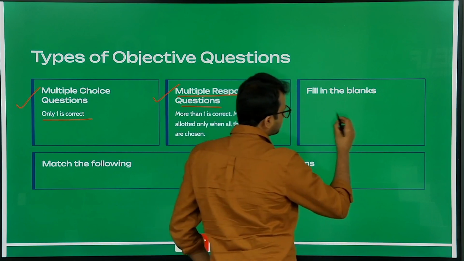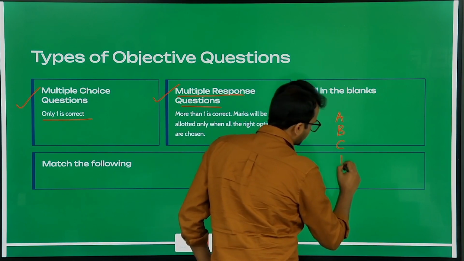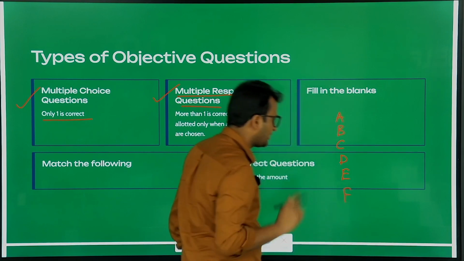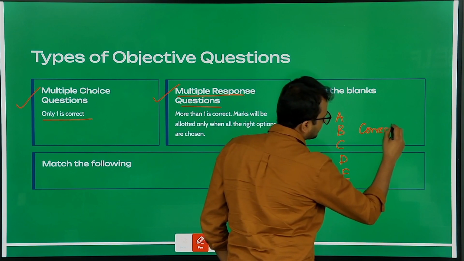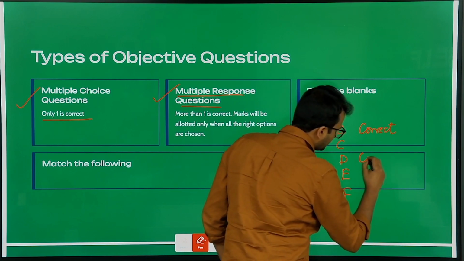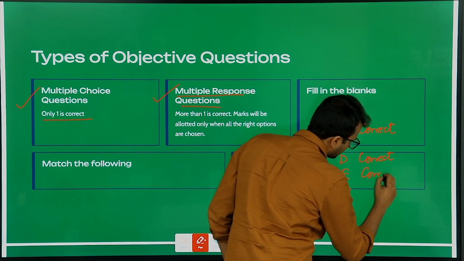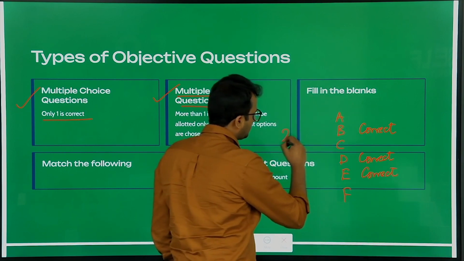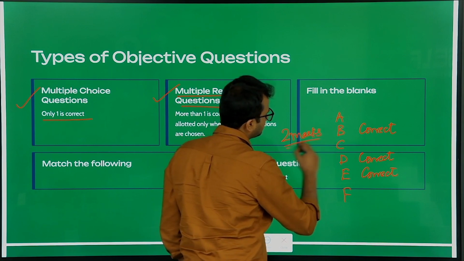Let us suppose there are 6 options, A, B, C, D, E and F. Let us suppose option B is correct, option D is correct, and option E is correct. Since this is an objective question, you will get 2 marks. This is a 2-marker question.